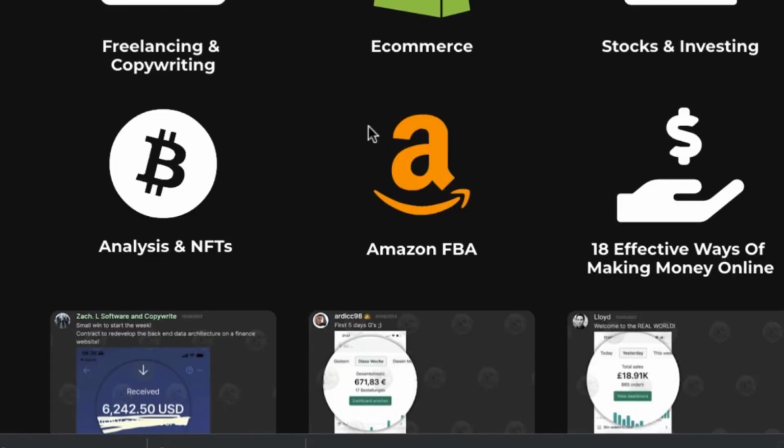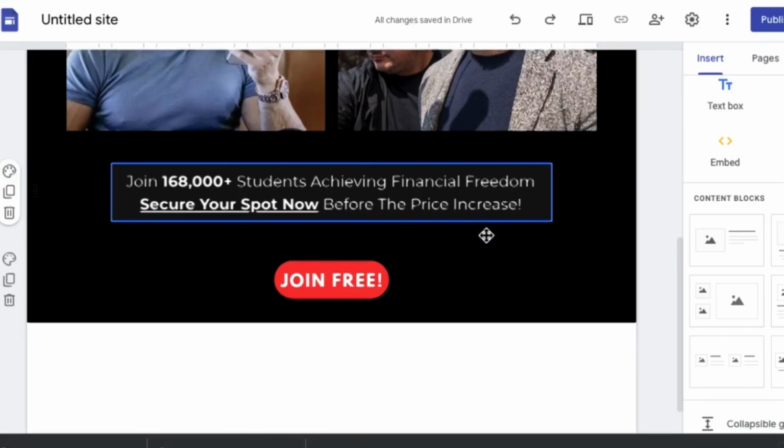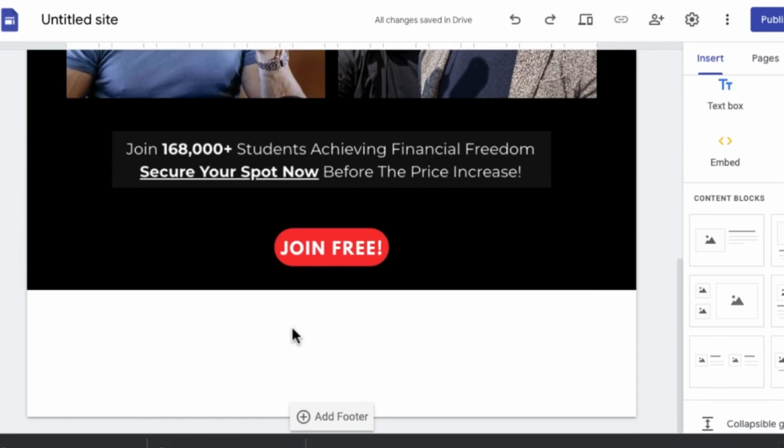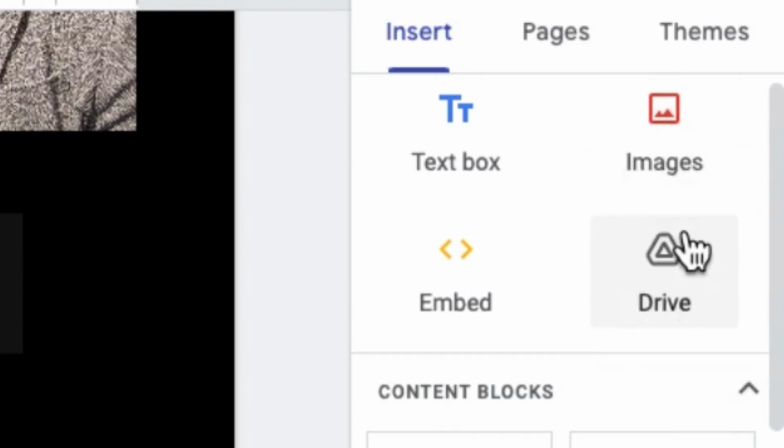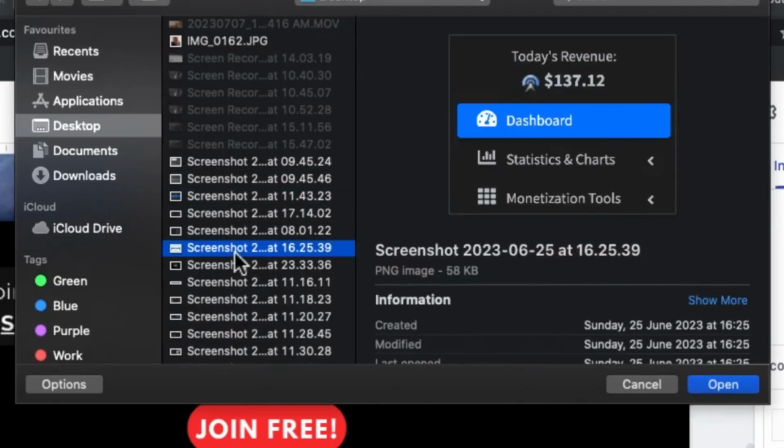I want to screenshot all this, and once you screenshot this, you're going to come over and upload this to this page right now, guys. So I'm going to import a screenshot that I've already done. I'm going to come over to where it says images, click on this, come over to where it says upload, and then look for the screenshot that I have done, right?